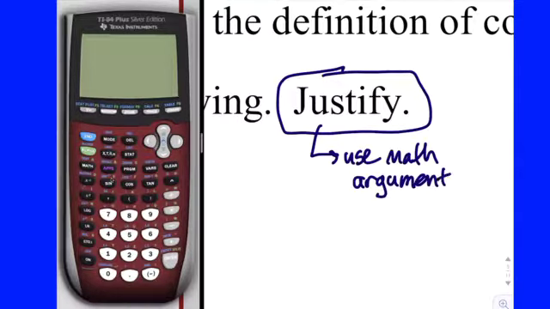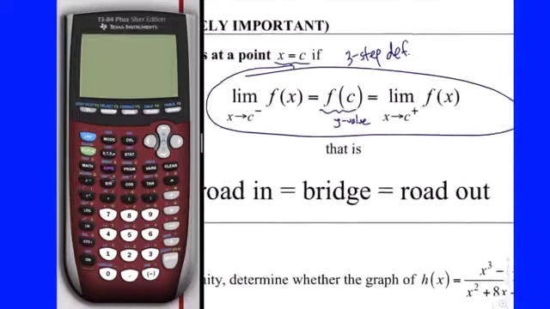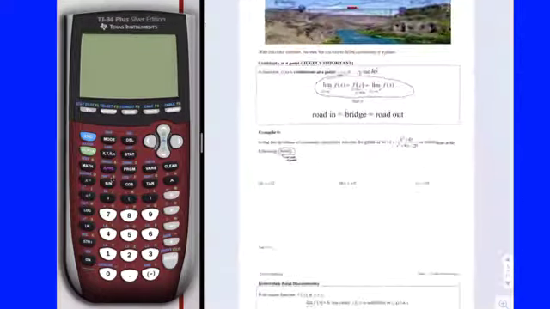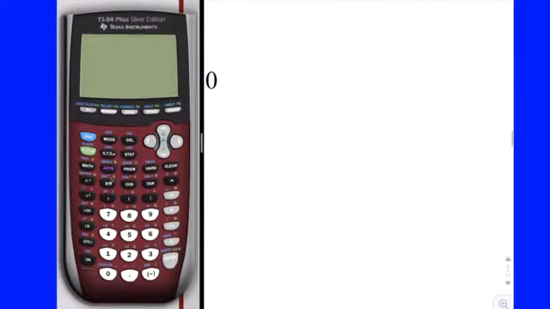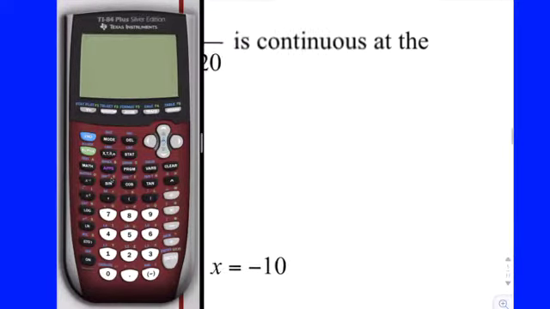Whereas opposed to if it says explain your reasoning, that's really just words. Okay, so there's going to be some math syntax that you're going to have to use. And the math syntax you're going to have to use here is this stuff up here that I circled. Okay? All right, so they're talking about at 2, 0, and negative 10.